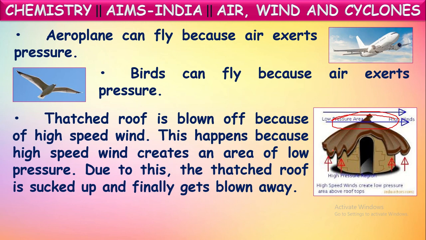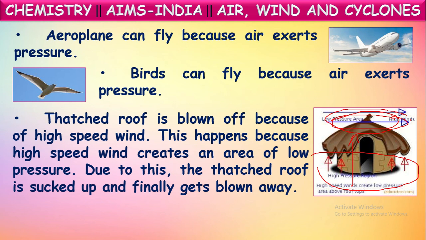So here the air is with the high pressure. Here, as the high wind speed is there, it creates low pressure here. High pressured air at the bottom of the roof blows up, because we know air always rushes from high pressure area to low pressure area, and finally the thatched roof is sucked up, and finally it gets blown away. This is also because of air pressure.